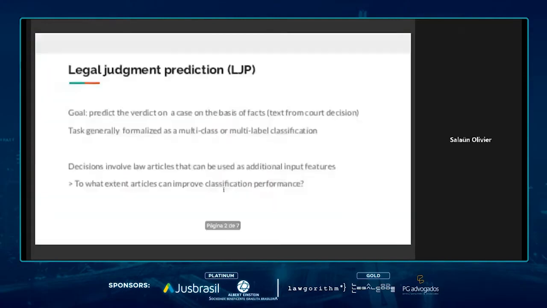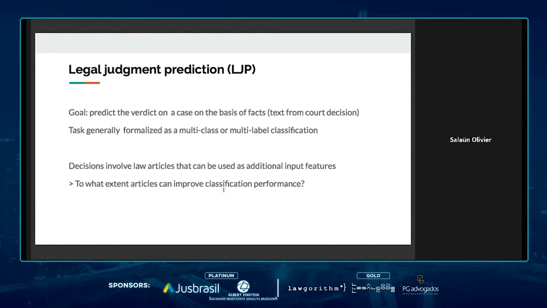So first of all, I'm going to make a short introduction about what legal judgment prediction is. It's a task in which a model is given the description of the facts of a legal case, and the model is expected to predict the verdict that was originally decided by the judge. This type of task is usually formalized as a multi-label or multi-class text classification.